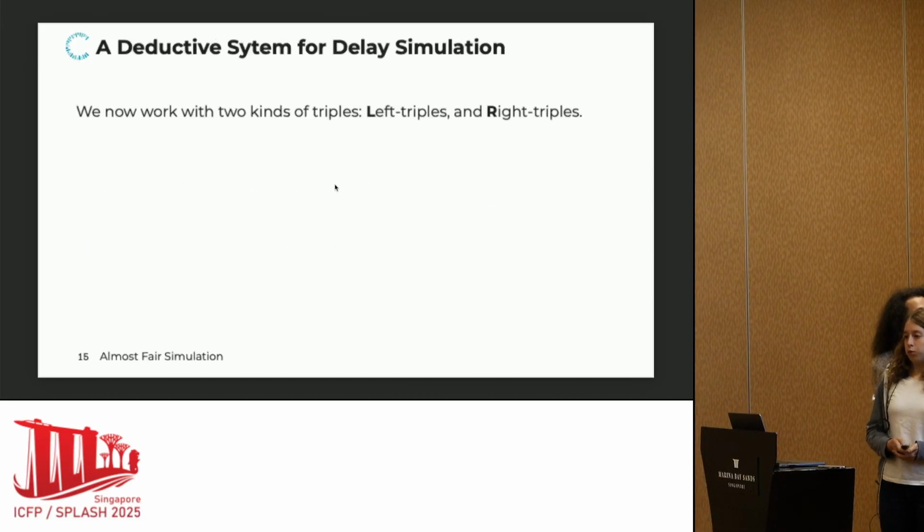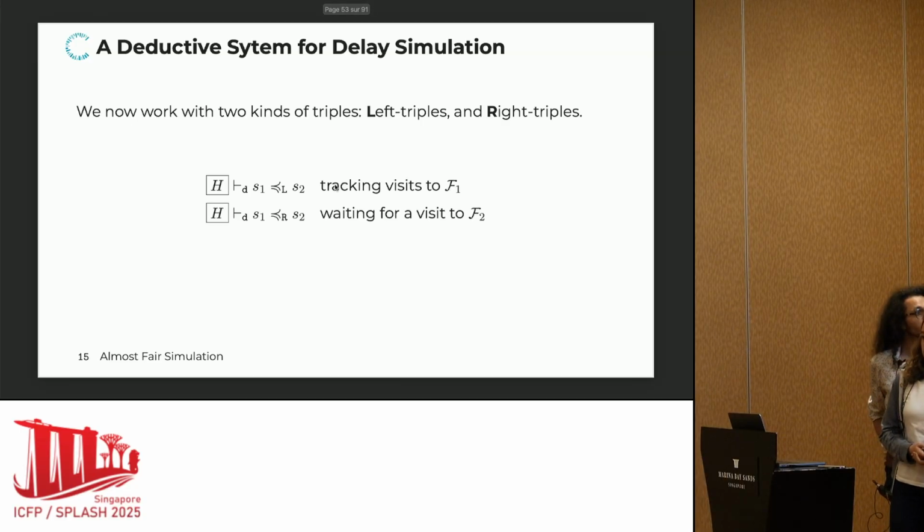Let's now look at how this would look in our deductive system. The general idea is that we see an accepting state on the left, and then we need to check finitely many steps until we see a final state on the right. We do this with two kinds of triples, so we have our left triples and our right triples. And the idea is now exactly that.